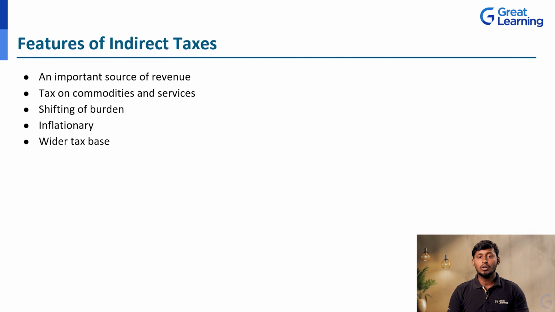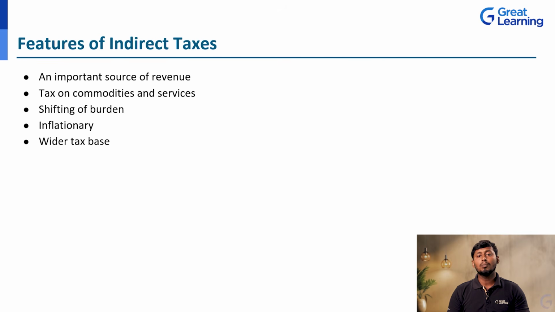So if you go for a hotel, that is the service sector, they are going to charge GST. Or if you go for any other services, it may be hospital or educational, they are going to charge this GST. So for our services also we are going to pay, and when it comes to commodities like food grains or clothes or our shoes or any other automobiles, for purchasing all these things, we are going to pay GST, correct? So we pay tax for our commodities, that is goods as well as services. We are going to pay tax for all these things.